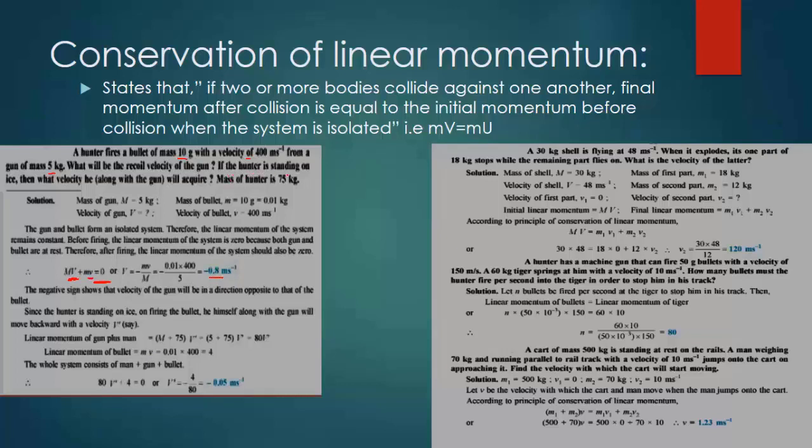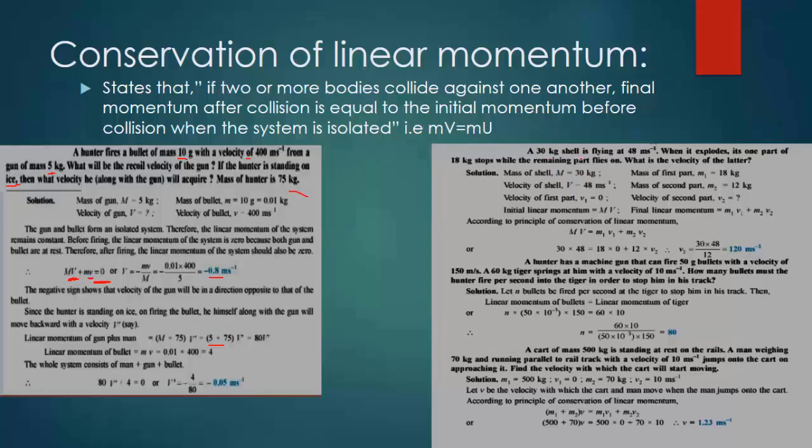Also it says if the hunter is standing on ice, then what velocity will he acquire along with the gun? The mass of the hunter is 75 kg. Saying that it is on ice means we don't consider friction; assuming there is no friction, the hunter recoils together with his gun. It means the same thing, but for the mass you put the mass of the gun and the man. The mass of the gun is 5, the mass of the man is 75, so the total mass is 80. It is the same. These are things we studied today.